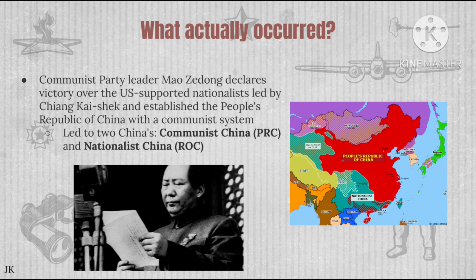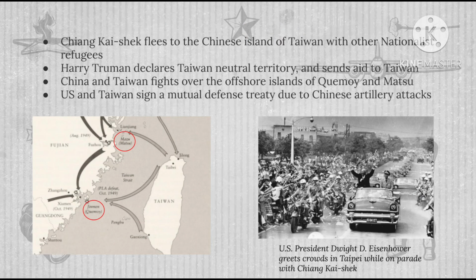So what actually occurred was Mao Zedong, who was the Communist Party leader of Communist China, declared victory over Nationalist China, which was led by Chiang Kai-shek, and which was also supported by the US. They established the People's Republic of China, with a communist system that led to two Chinas, Communist China, which was known as the PRC, and Nationalist China, which was known as the ROC. After that, Chiang Kai-shek flees to the Chinese island of Taiwan with the other nationalist refugees, which was around 1 million, nearly 2 million people.